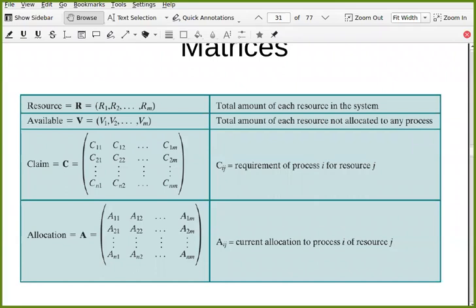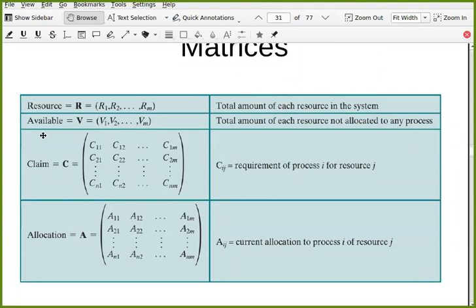You might have read this and must have understood it. There is a vector called R, which gives you the total amount of resources of every type: R1 number of printers, R2 number of IO channels, R3 amount of memory, something like that. These are the total number of resources of every type, R1 to Rm; that is the resource vector.